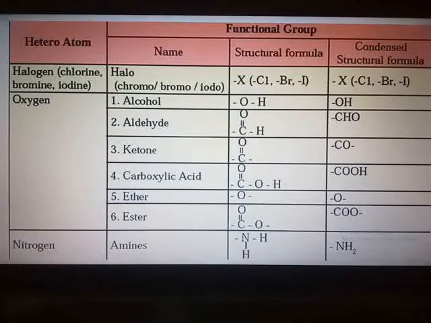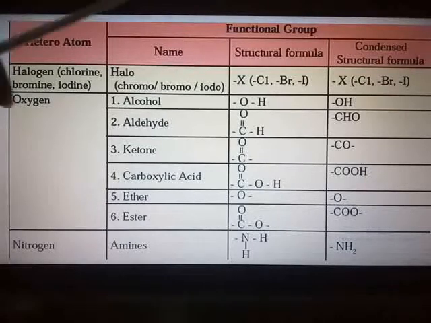Here the alcohol is the functional group, because if you take an example of the hydrocarbon methane, that is CH4, one of the 4 hydrogen atoms is replaced by, suppose, OH, then the new compound will be formed as CH3OH, and it will be known as methyl alcohol, and here the OH group will be known as the alcoholic functional group.